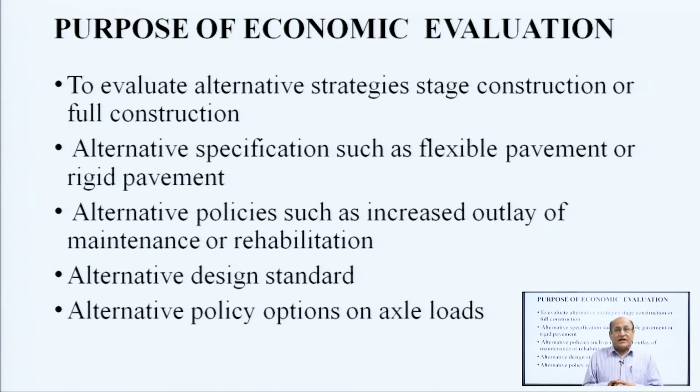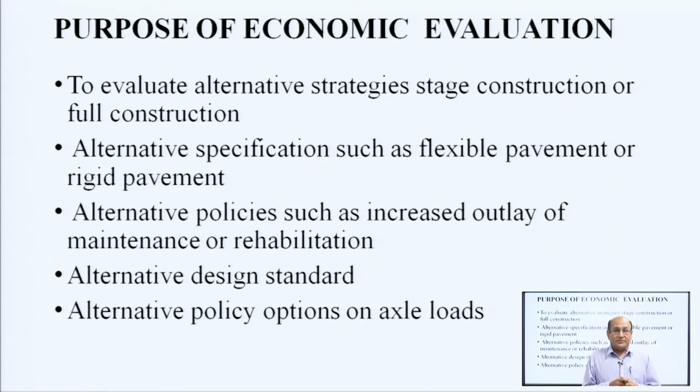Alternative policies such as increased outlay on maintenance or rehabilitation. In maintenance also we can think of different alternatives depending on the cost or economic evaluation. There are alternative design standards also we can take up.